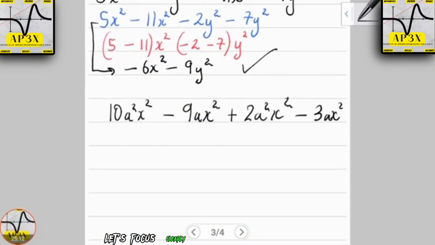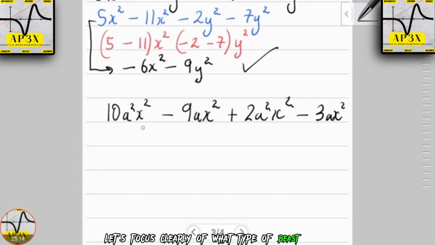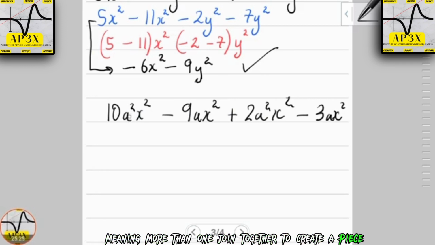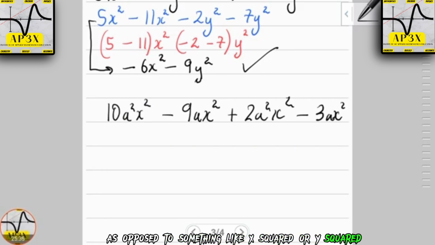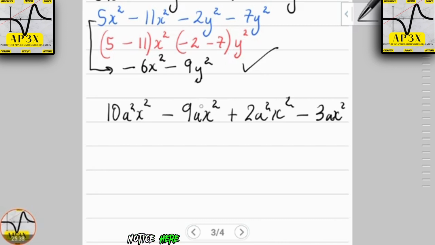Let's focus clearly on what type of base it has. It is in fact what's called a composite monomial base. Composite meaning more than one joined together to create a base. So the base of this expression here is a squared x squared, as opposed to something like x squared or y squared. Notice here that the a doesn't have a square, but the x has a square. Even though they all have x squared, they don't all have a squared.